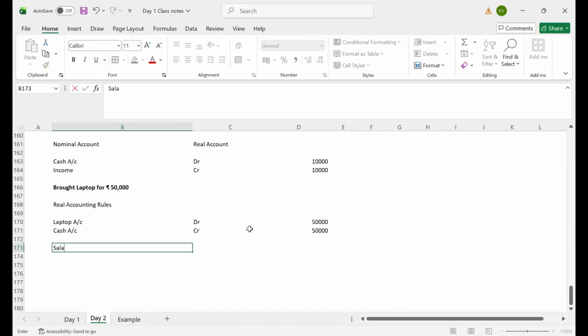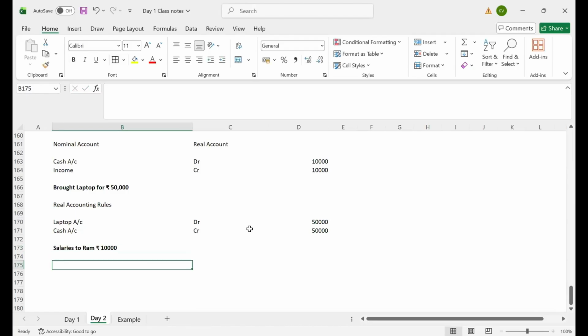Suppose I paid salaries to Ram, rupees 10,000. What is salaries? For me, it's an expense. When expense comes to mind, you need to think about which golden rule to apply, whether it is the real account, personal account, or nominal account golden rule.